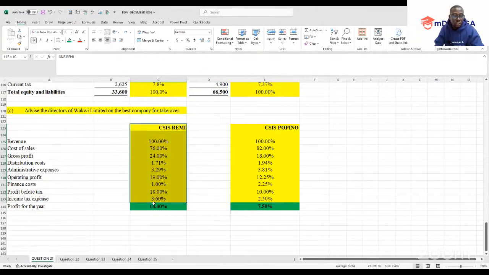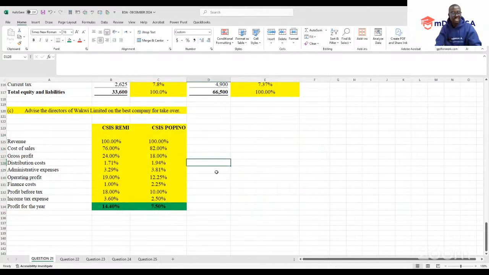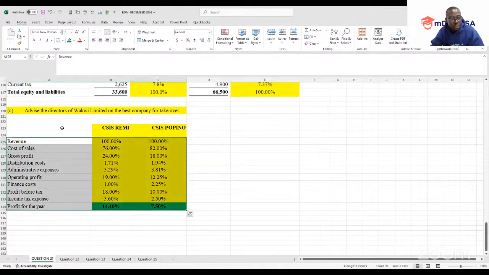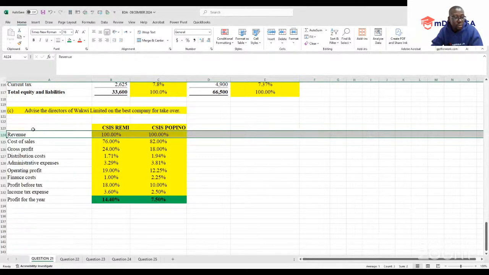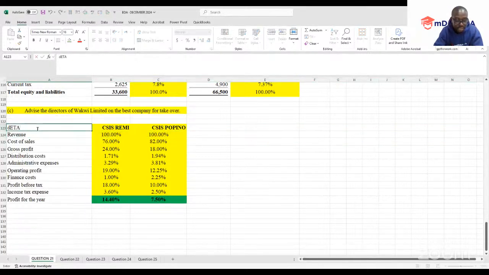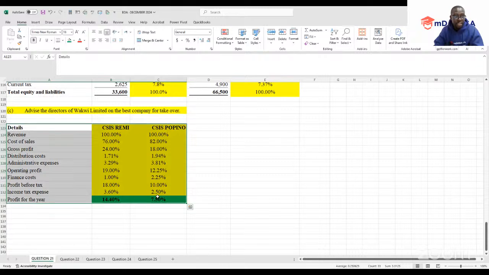So what we want to do is prepare a visual presentation of this data. So what you can do is highlight our data, of course. Make sure that we have these as our details. We are not asked for this, but we just go further and check the key details. So I'll highlight my data.